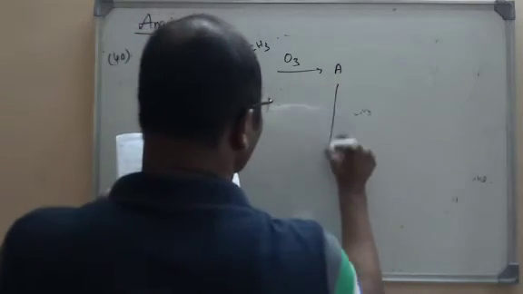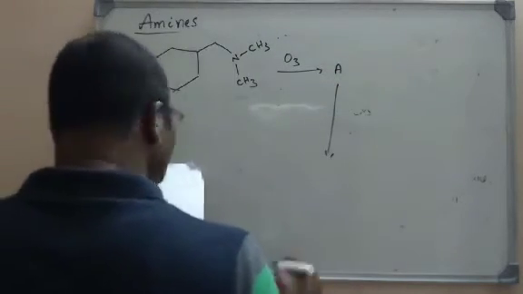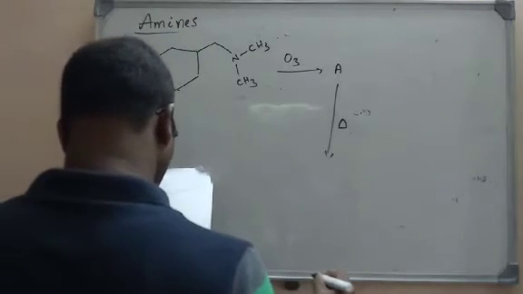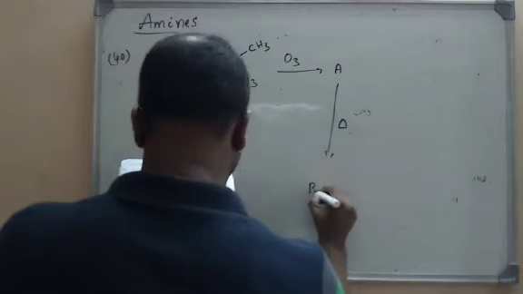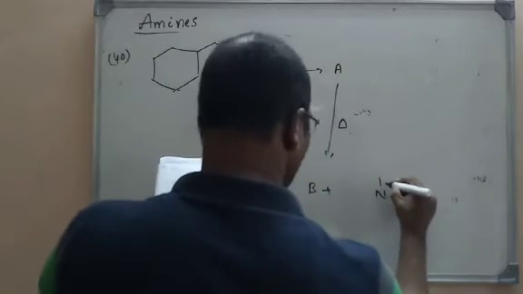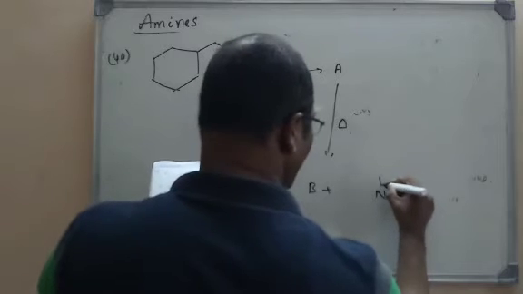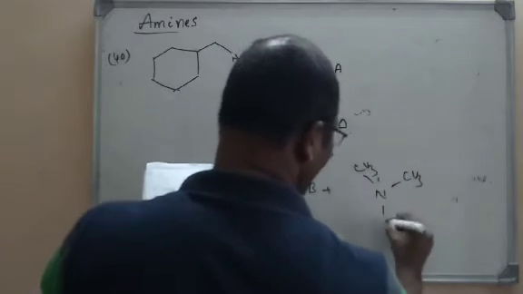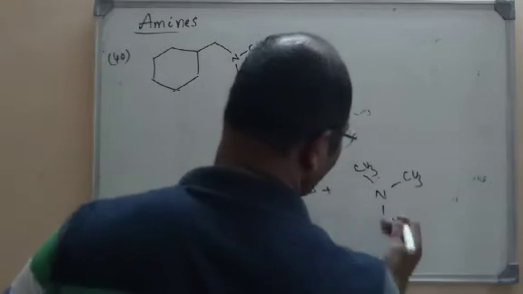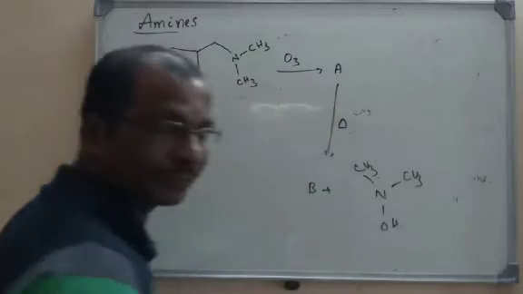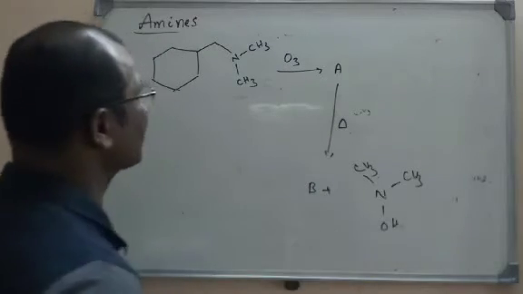Again that A is heated. So A is heated to give a product B as well as a hydroxylamine, CH3OH. Look here, in the earlier equations also we got the product dimethyl hydroxylamine. Here also we got the product.